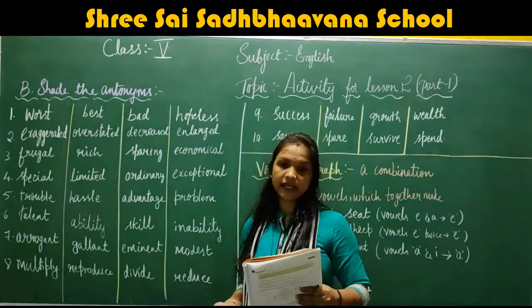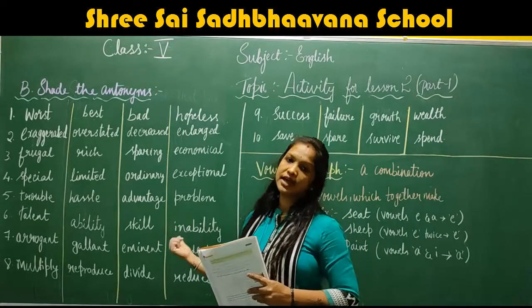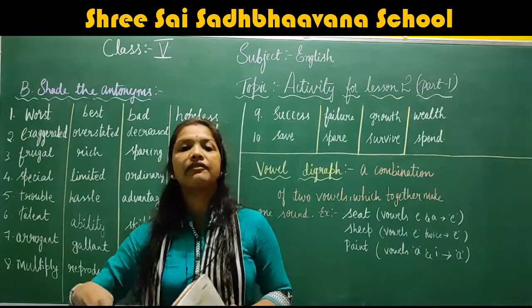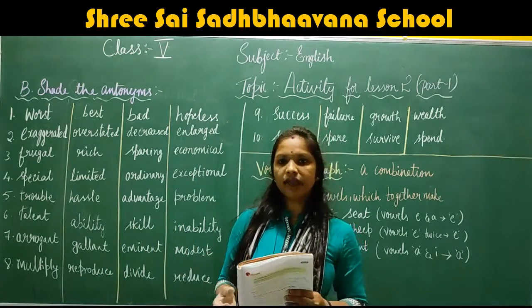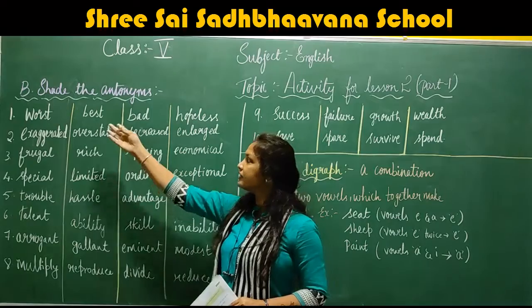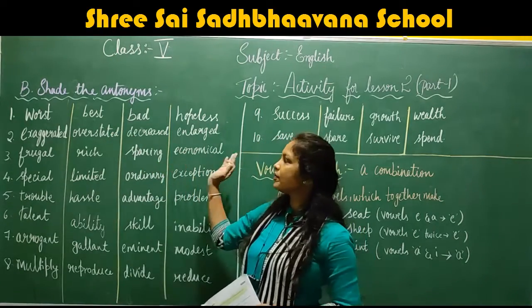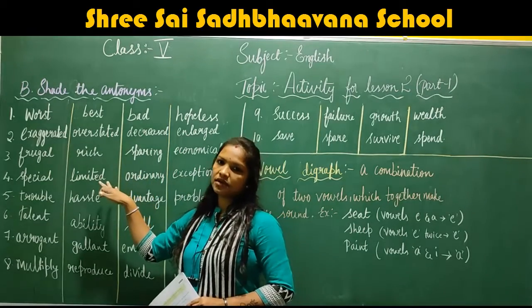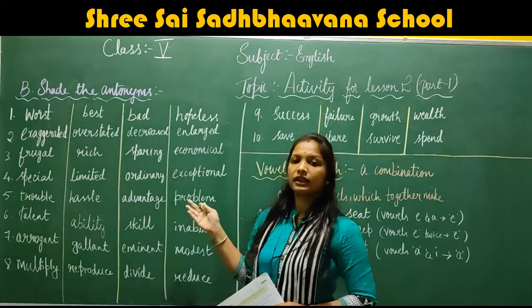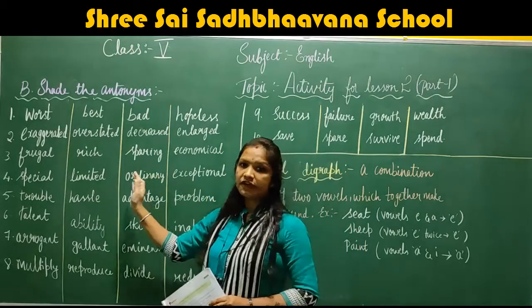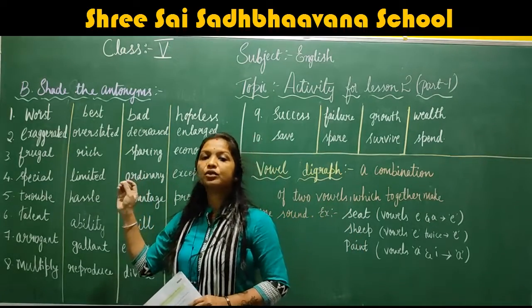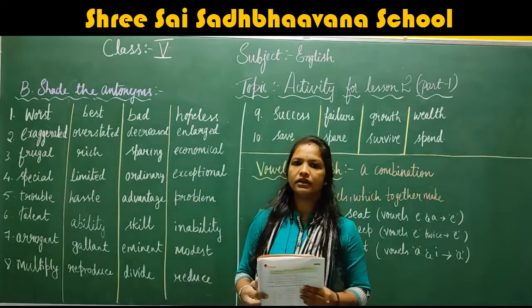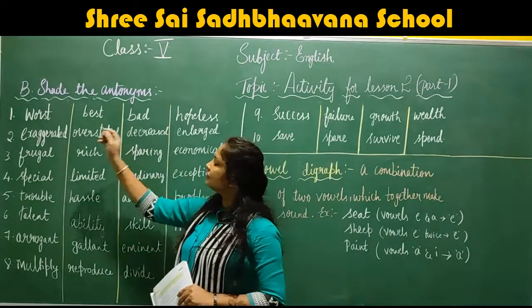Children, in page number 28, they have given an activity based on antonyms. Now what do you mean by antonyms, children? Antonyms are the words having opposite meaning. Right? Here they have given a few words and their opposites. So all the words are not opposites here, as synonyms are also there and antonyms also there. So we have to identify the antonyms, and we have to shade or tick the correct antonym word.